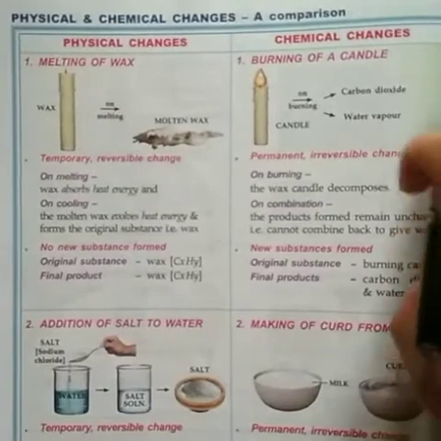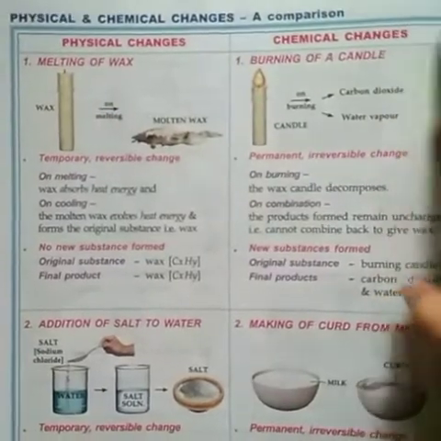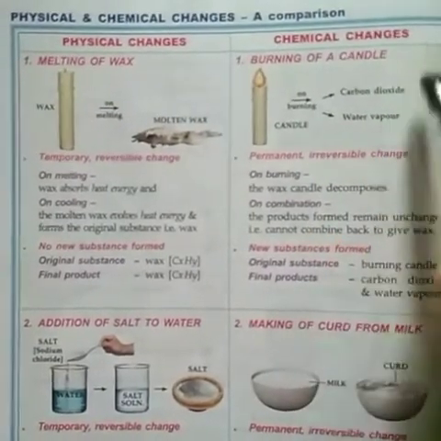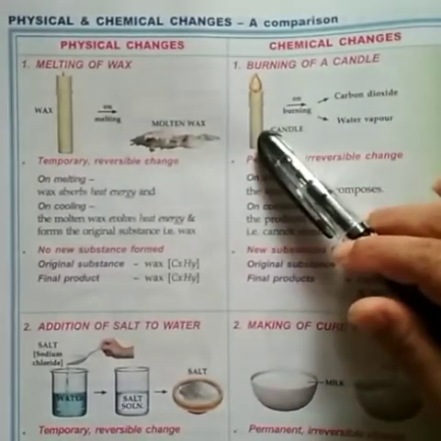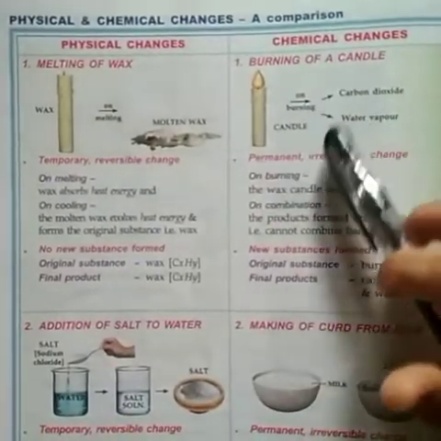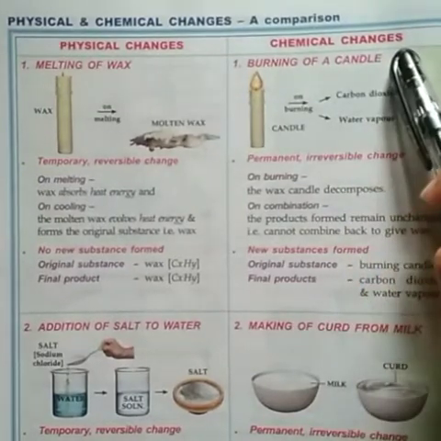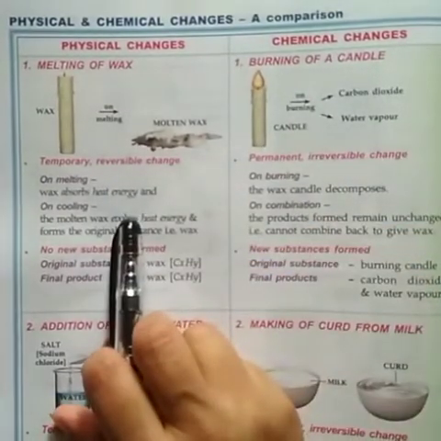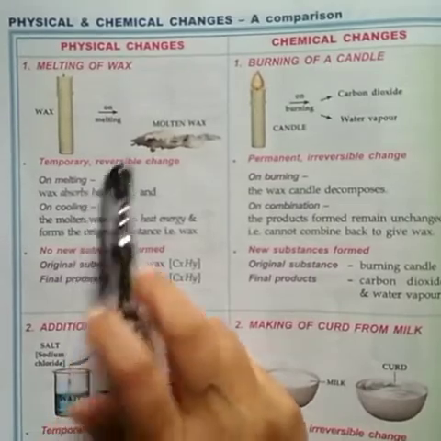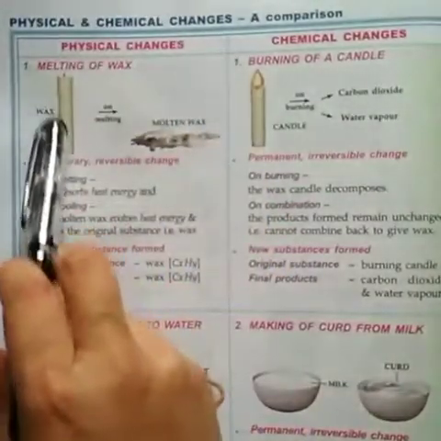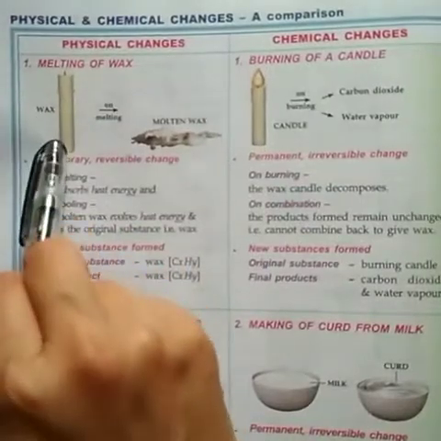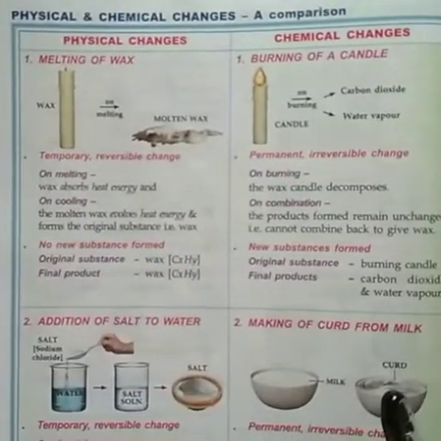So this is a chemical change. And one more thing, the final products cannot be reversed back, which is the property of chemical changes. And in physical changes, the molten wax can be reversed back to the original form.